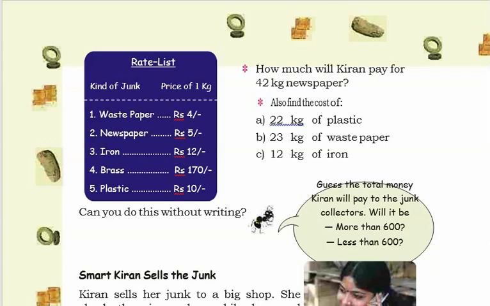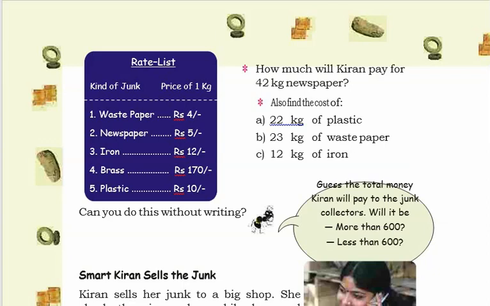She is purchasing the things, and for each item per kg, how many rupees it is given. So look at the screen: waste paper 4 rupees per kg, newspaper 5 rupees per kg, iron 12 rupees per kg, brass 170 rupees per kg, and plastic 10 rupees per kg.